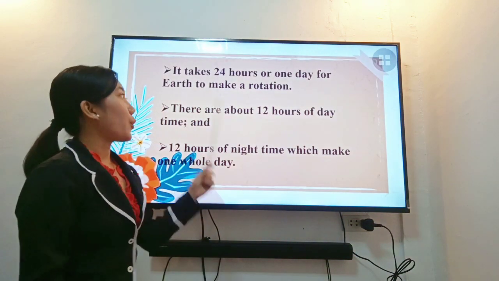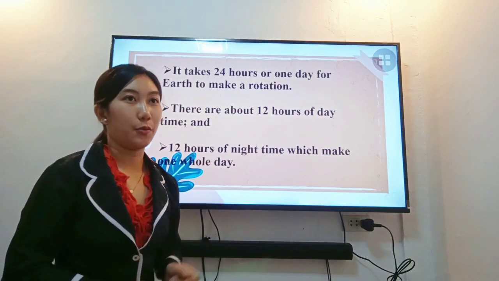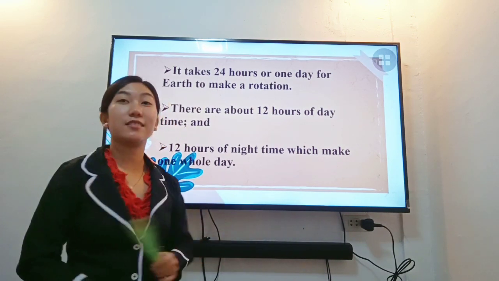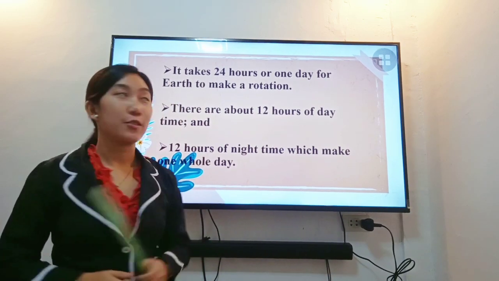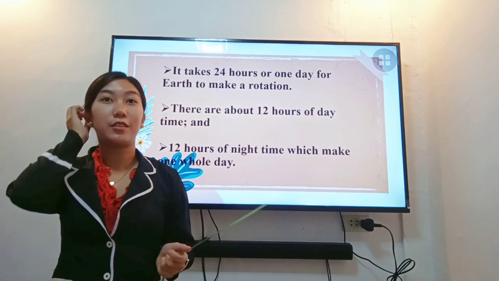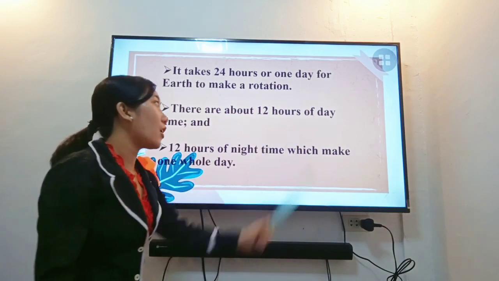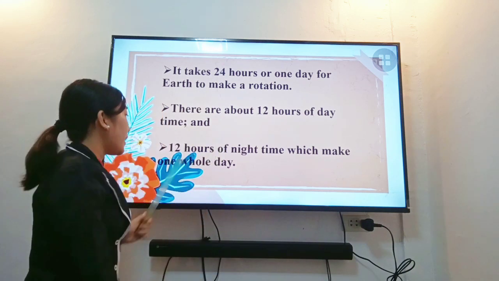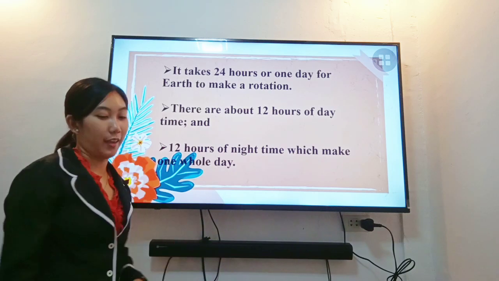It takes 24 hours or 1 day for Earth to make a rotation. So Earth rotates on its axis once every 24 hours only. 24 hours is equivalent to 1 day. It's because there are about 12 hours of daytime and 12 hours of nighttime, which make one whole day.